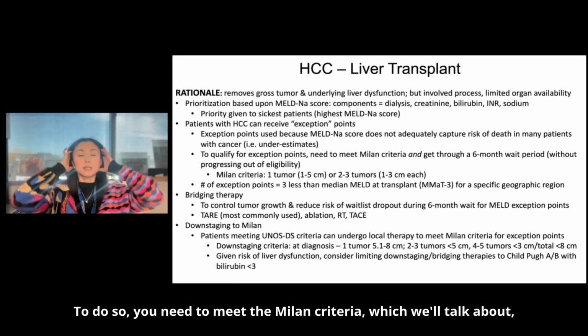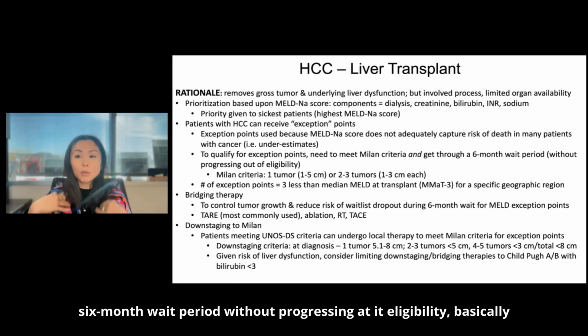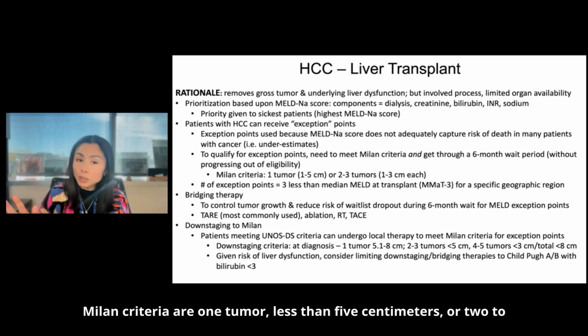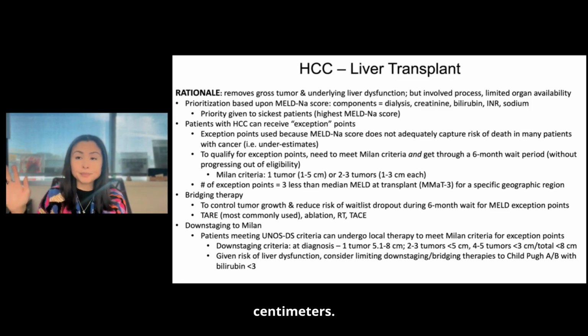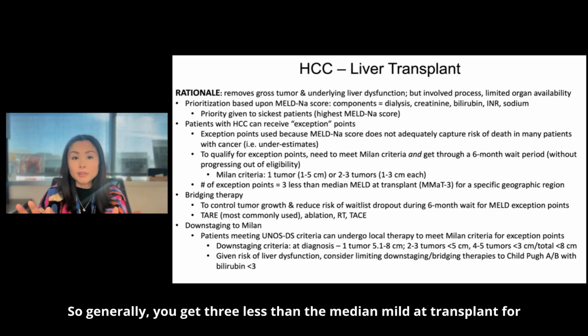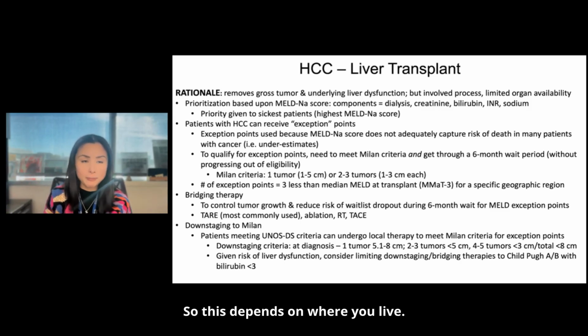To do so, you need to meet the Milan criteria, which we'll talk about, and get through a 6-month wait period without progressing out of eligibility, basically a biologic test of time for that tumor. Milan criteria are 1 tumor, less than 5 centimeters, or 2 to 3, up to 3 centimeters. How many exception points do you get? So generally, you get 3 less than the median MELD at transplant for your specific region. So this depends on where you live.